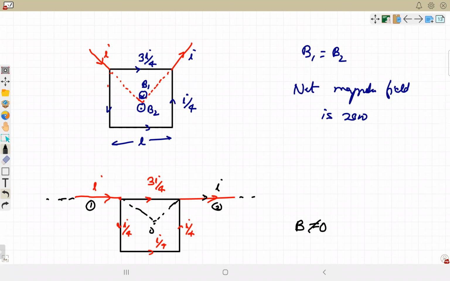Right? You understood the difference between the upper one and the lower one? The wires that carry current will produce the magnetic field, and due to these two wires, the one which brings the current and the other one which takes the current from the loop, their magnetic fields are in the same direction, so they won't be cancelling each other.